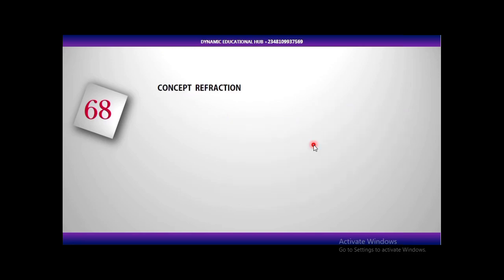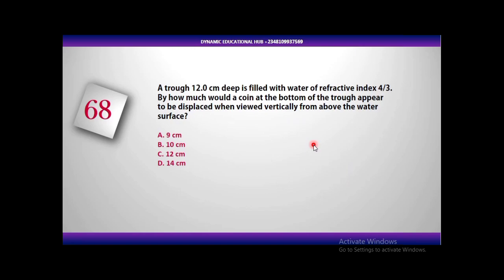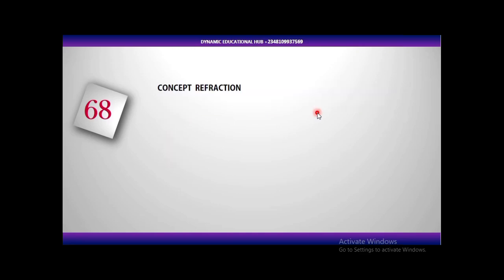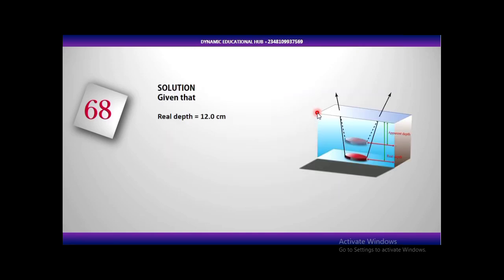And let's look at the solution. Given that, that's our diagram again, we know the real depth of the trough in the question, let me go back to the question. This is the trough here, 12.0 centimeters deep, and then they gave us the refractive index, and they have asked us to find the displacement when viewed vertically from above the water.